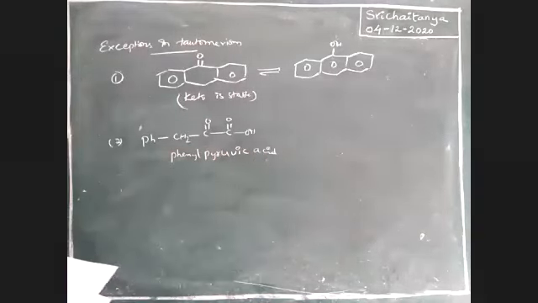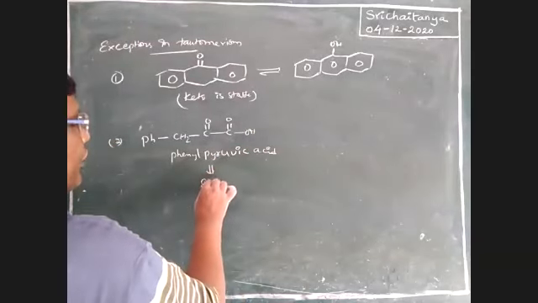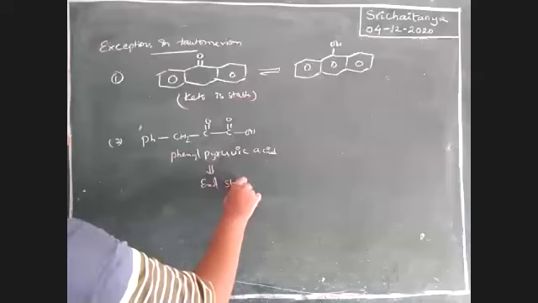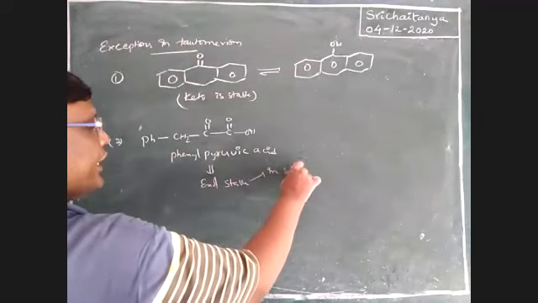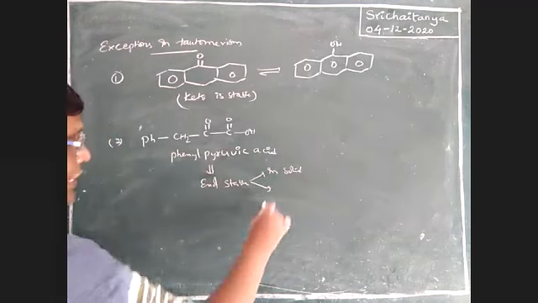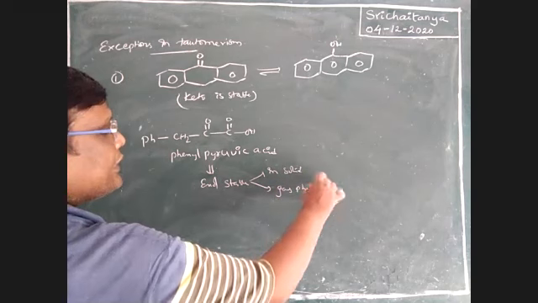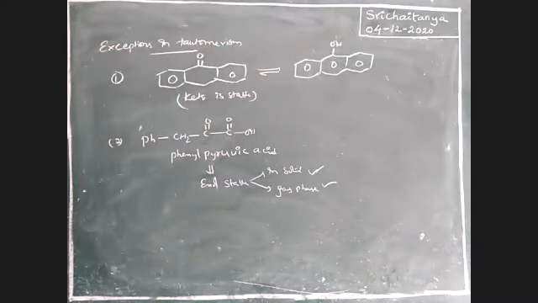Note down its enol content. Enol is stable in solid state and in gas phase. In both cases, enol is stable because the phenyl ring is involved in resonance, that is conjugation.